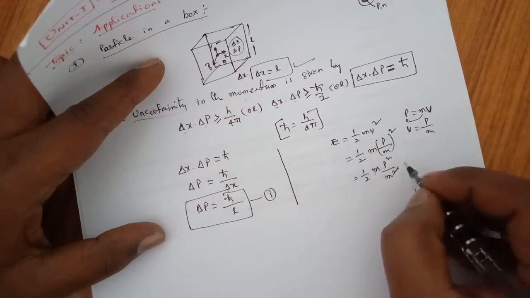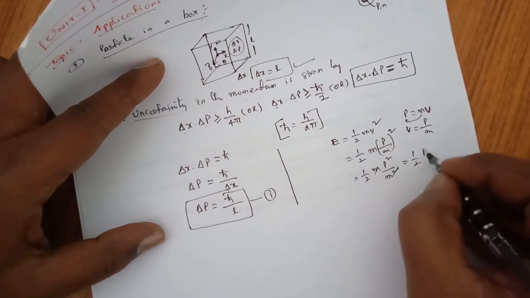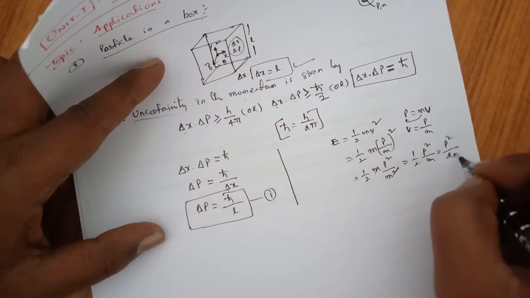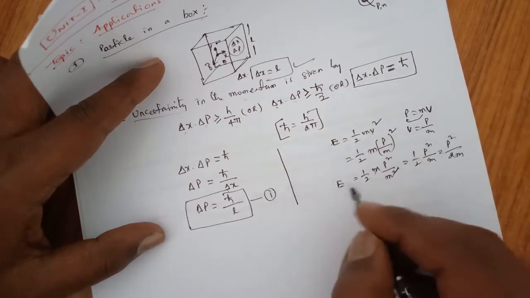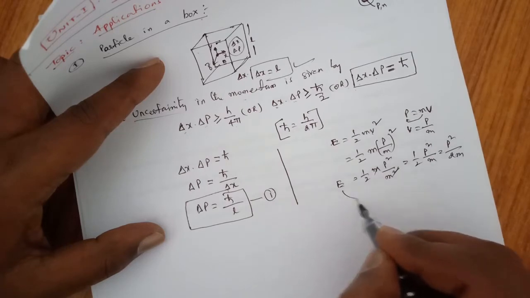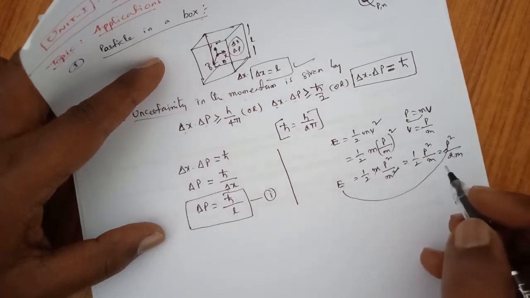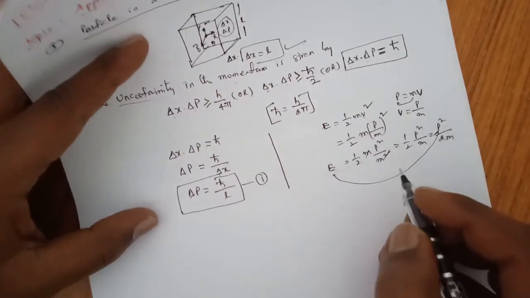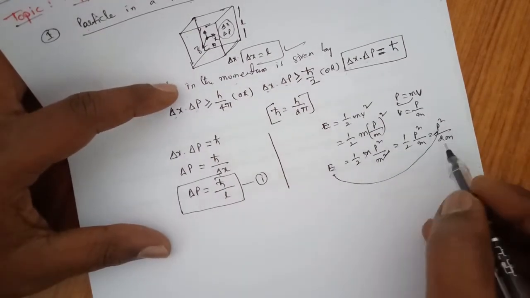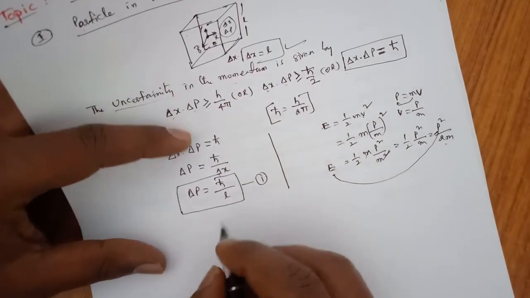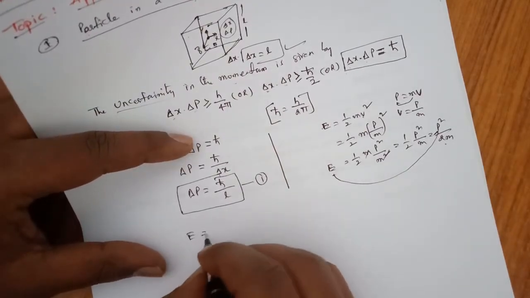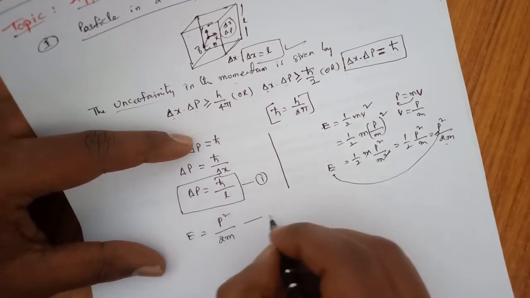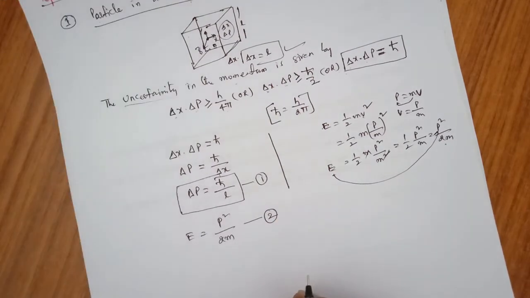This gets cancelled, so half into P square by m, otherwise P square by 2m. This is the relation between energy and momentum, which we already studied in intermediate first year. E equal to P square by 2m. Let us write it as equation 2.